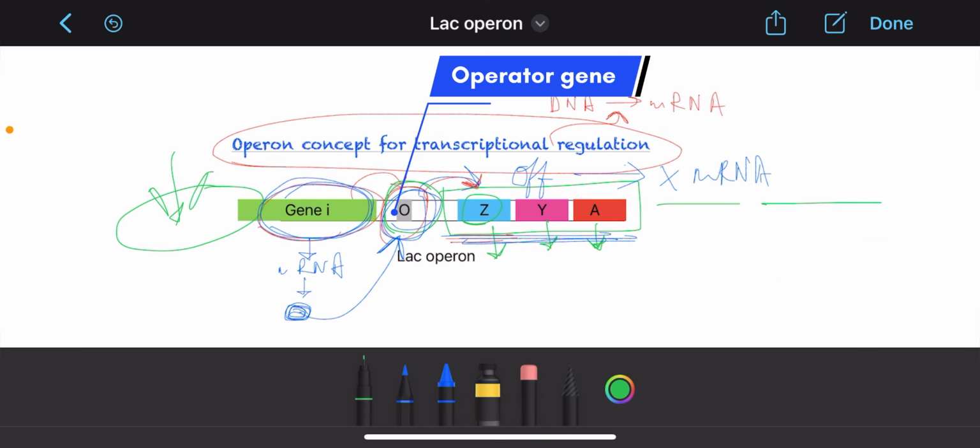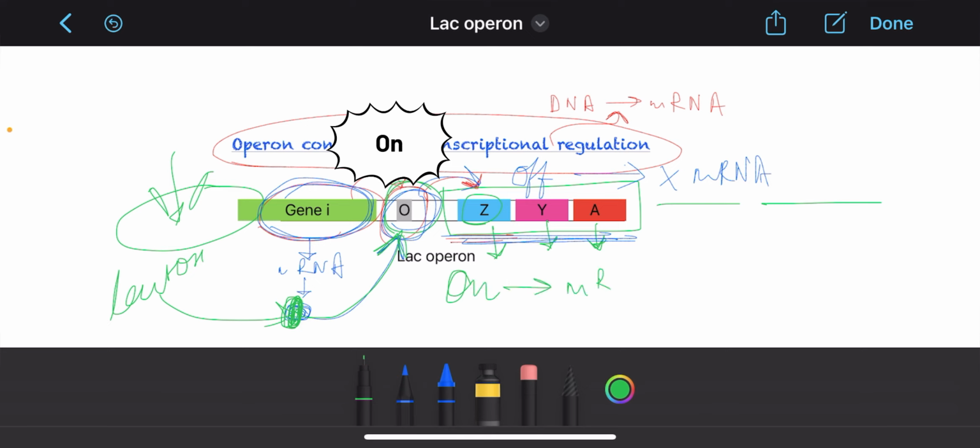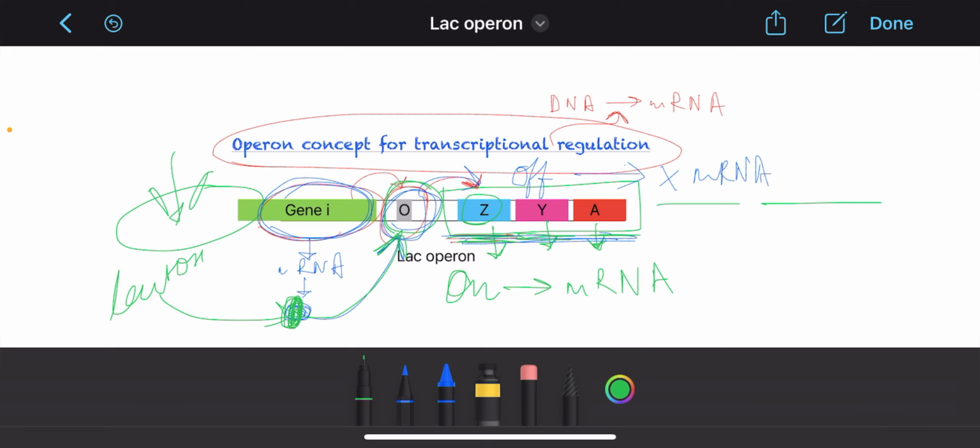But when the lactose sugar is present, it gets bound to this repressor protein and brings about conformational changes. Therefore, it cannot bind with the operator gene, and thus the operator gene is on, which leads to the synthesis of mRNA for the three different enzymes of the structural gene, and therefore leads to the expression of the three different enzymes, that is beta-galactosidase, permease and trans-acetylase. So this was the concept of lac-operon.